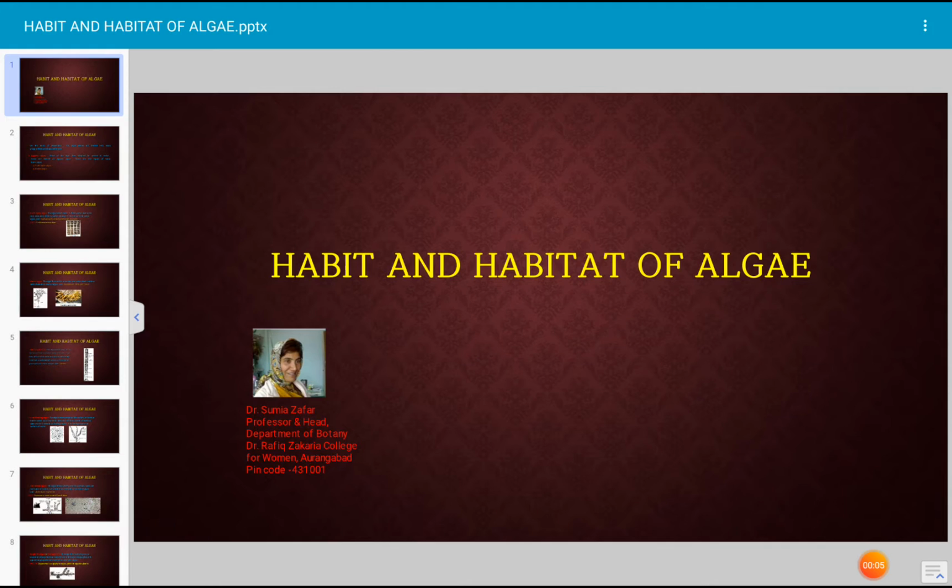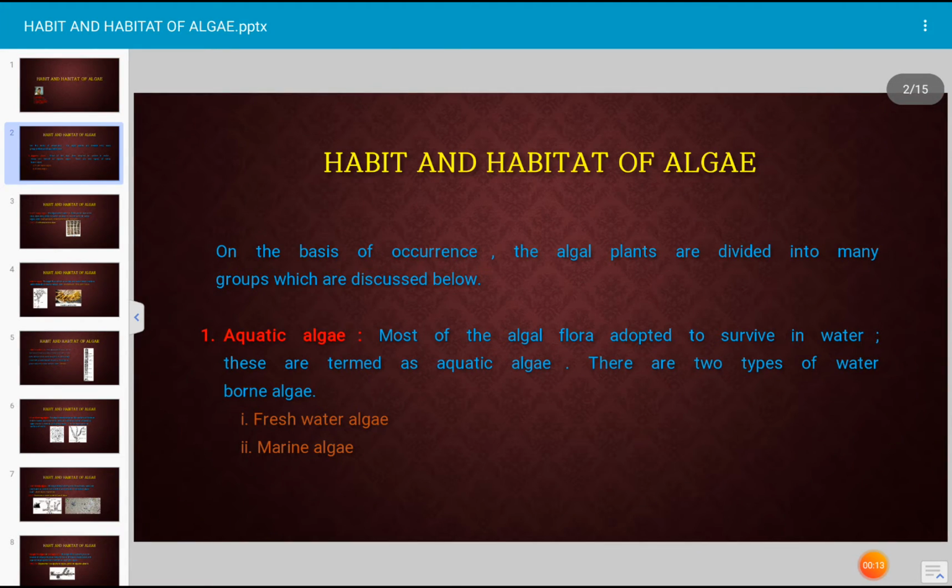Today's topic for discussion is habit and habitat of algae. Next, on the basis of occurrence of algae, the algal plants are divided into many groups which are discussed below.